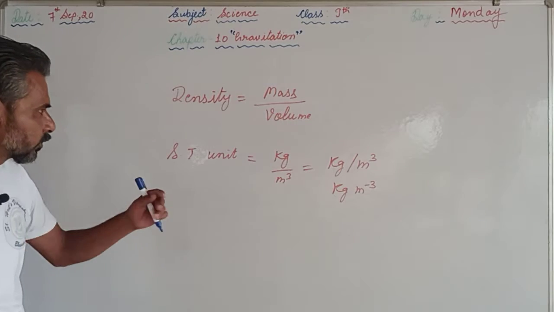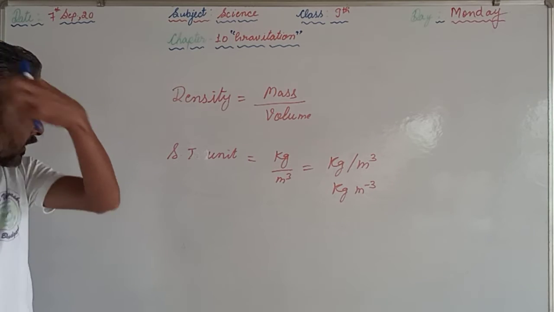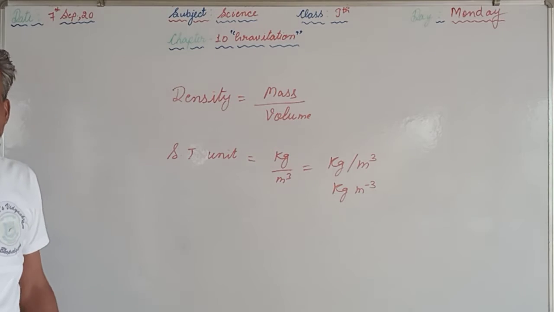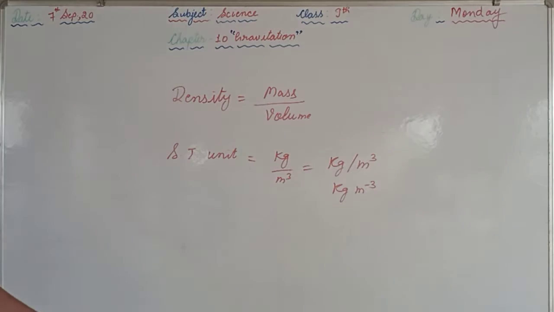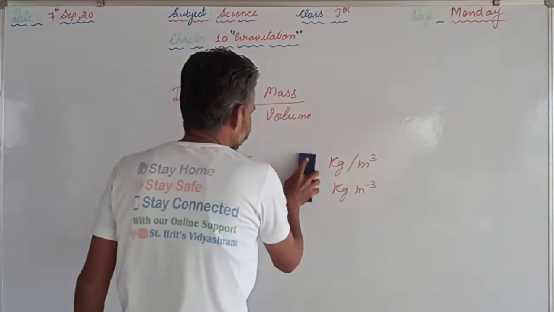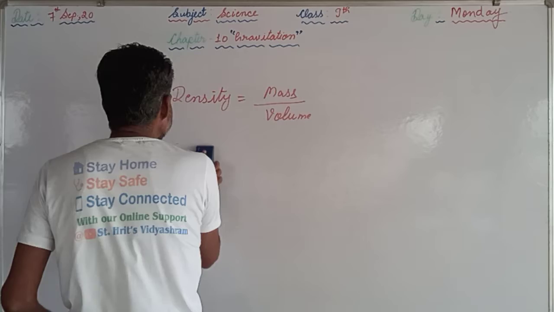So these are the units of density. Density is equal to mass upon volume, and in your book density is not given, but relative density is given.